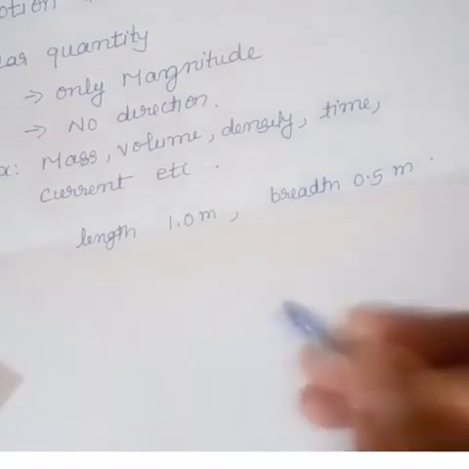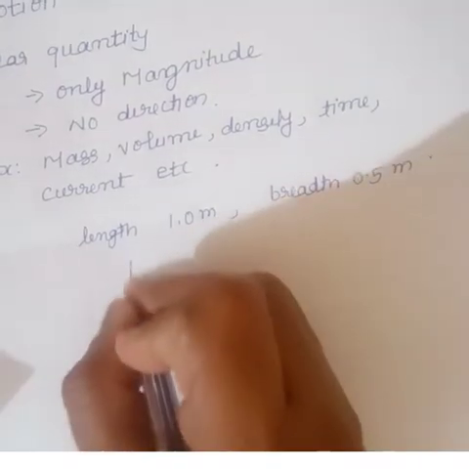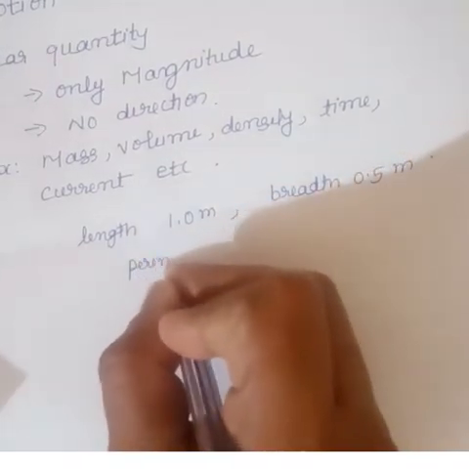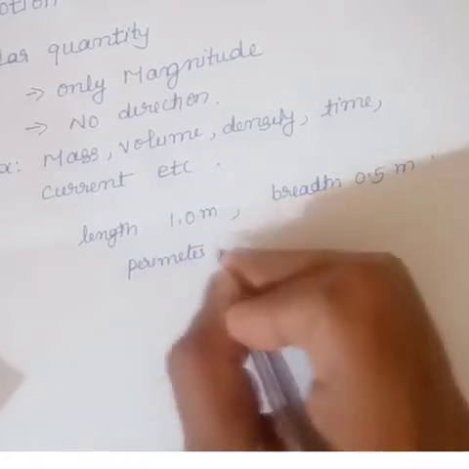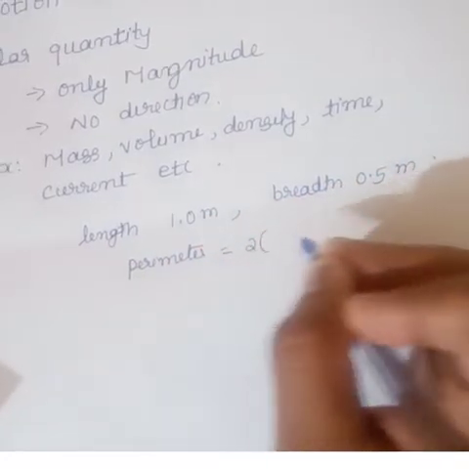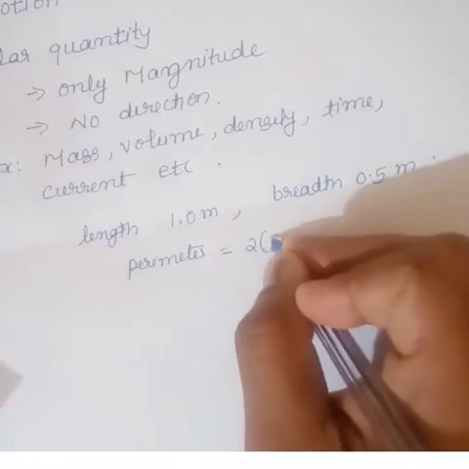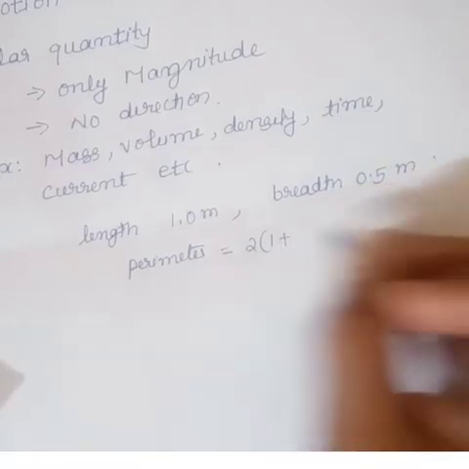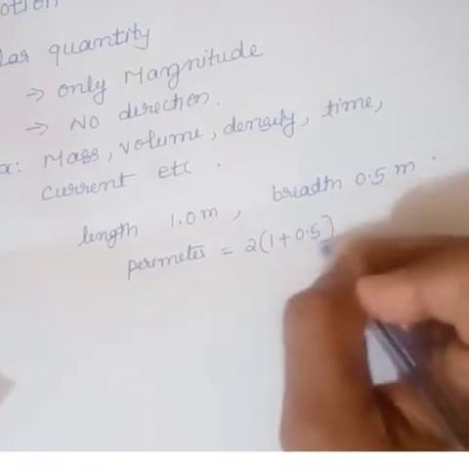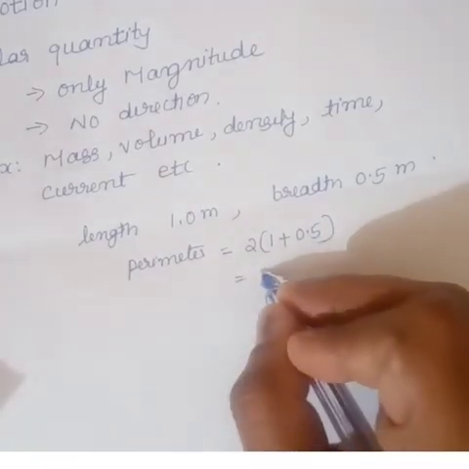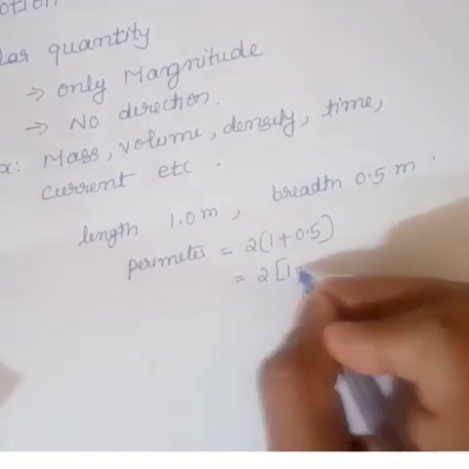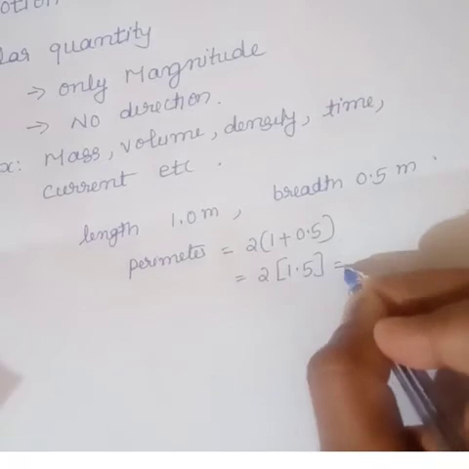So in that case, what is its perimeter? Perimeter is equal to 2 into (length plus breadth), that is 2 into (1 plus 0.5), which is equal to 2 into 1.5.